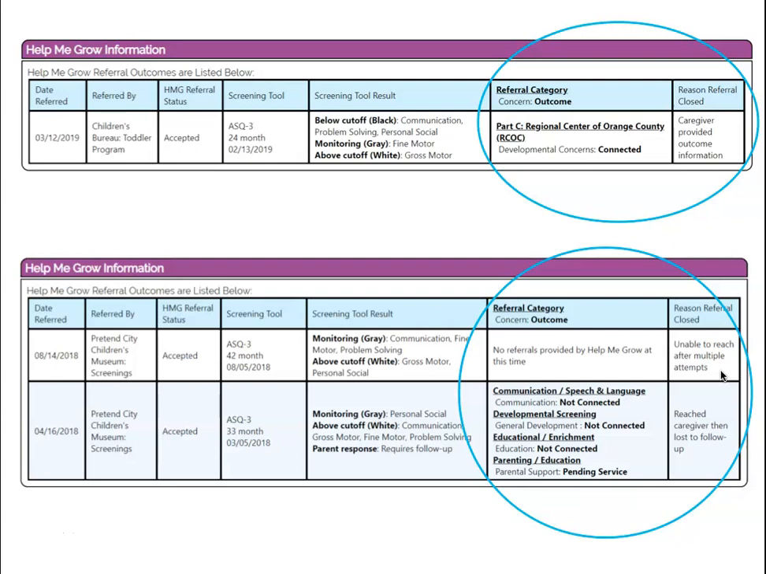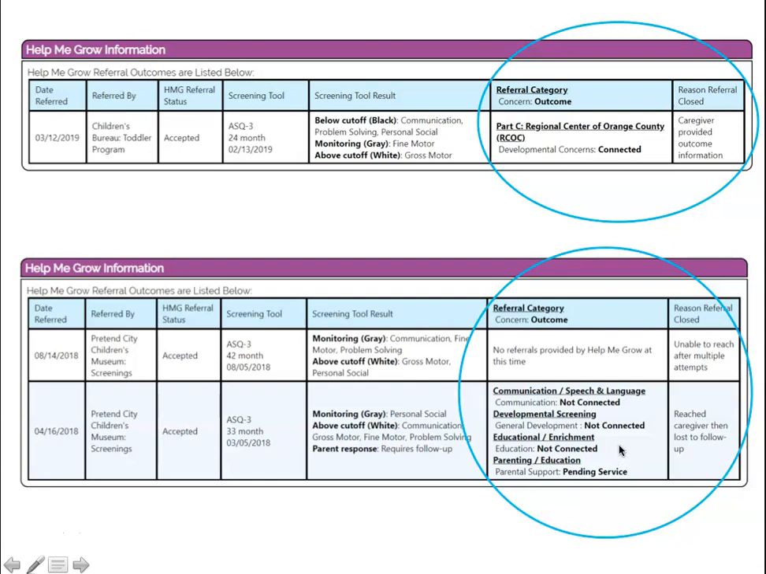We also do send them a letter and use a variation of contact with email and or phone if both have been provided. So if we have been unable to reach them after all of those attempts, you will see it read this way, where we didn't provide referrals and we had to close the referral because we were unable to reach the family. You may also see a much more complex set of referrals and outcomes.